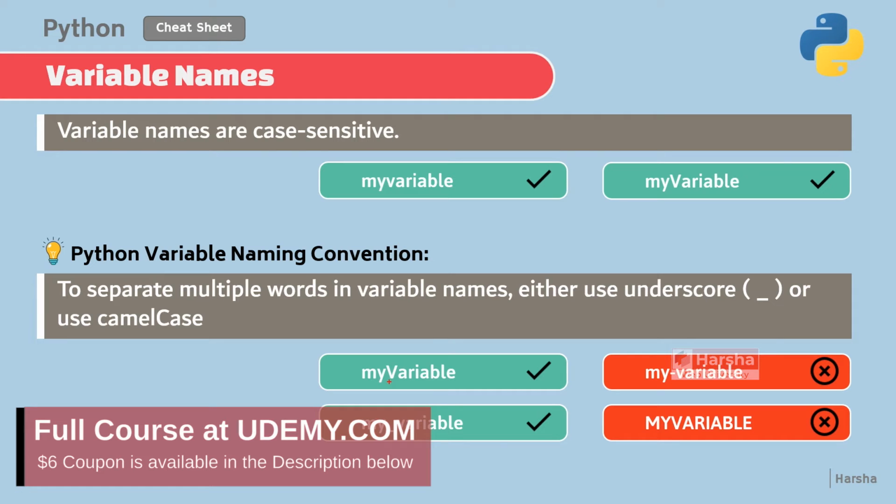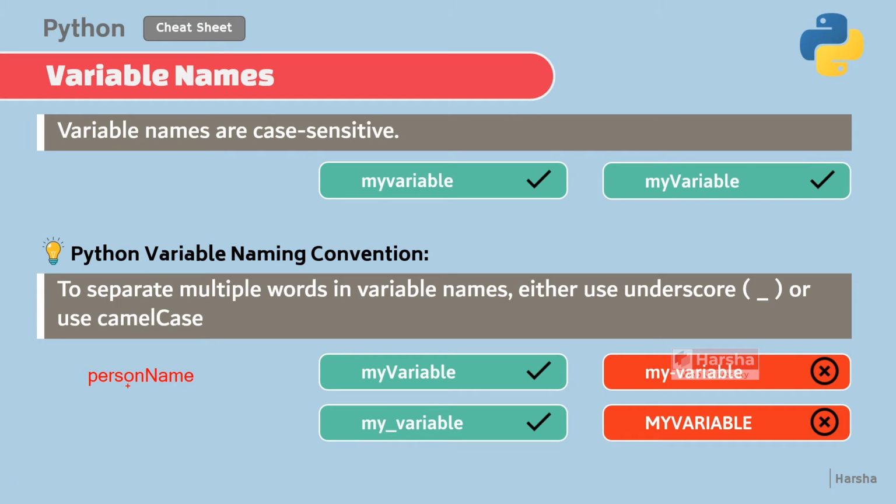For example, if you want to create a variable like person name, you can give it like personName. Here, notice person is a word, name is another word, right? But the very first word begins with lowercase, and after that, every next word begins with uppercase. So when you look at the code, based on the uppercase, you can easily differentiate between the first word and second word.